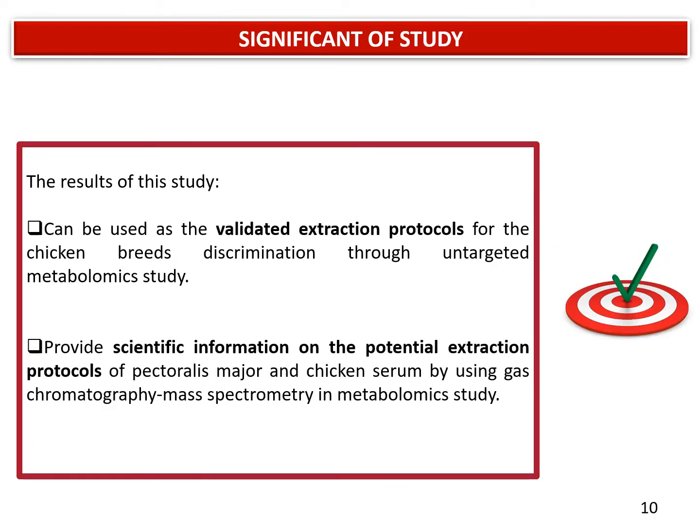The result of this study can be used as the validated extraction protocols for chicken breed discrimination through untargeted metabolomics study, and it could provide scientific information on the potential extraction protocols of pectoralis major and chicken serum by using GC-MS in metabolomics study.